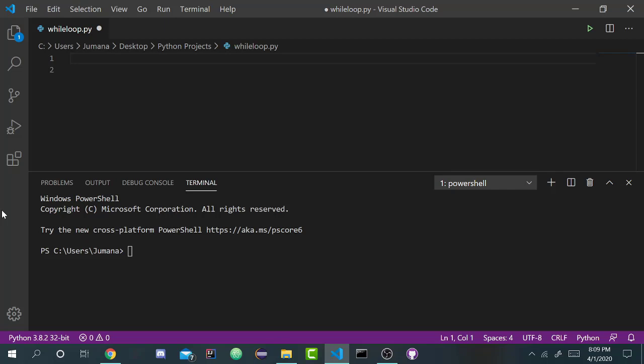Take this scenario. Let's say you're on the track team and your track coach says, hey guys, I want you all to run 20 laps. So how would you actually do this using a for loop? Take a minute and pause the video and try to figure that out.